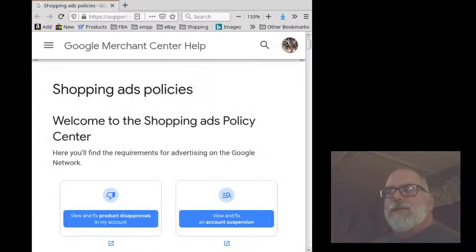Shopping ads policies from the Google Merchant Center. Here you'll find the requirements for advertising on the Google network. And they present a couple of links here. View and fix product disapprovals in my account. And view and fix an account suspension.